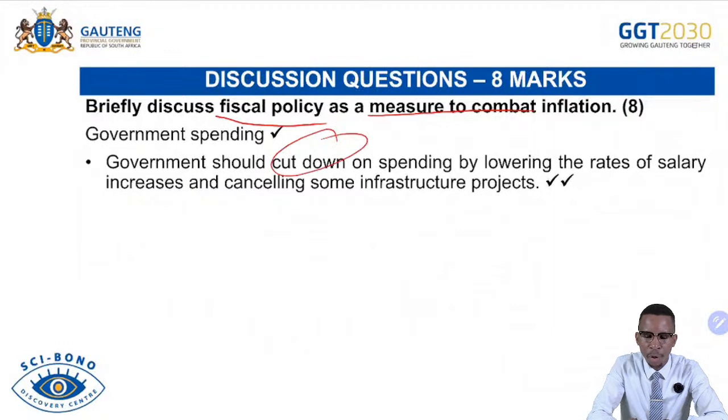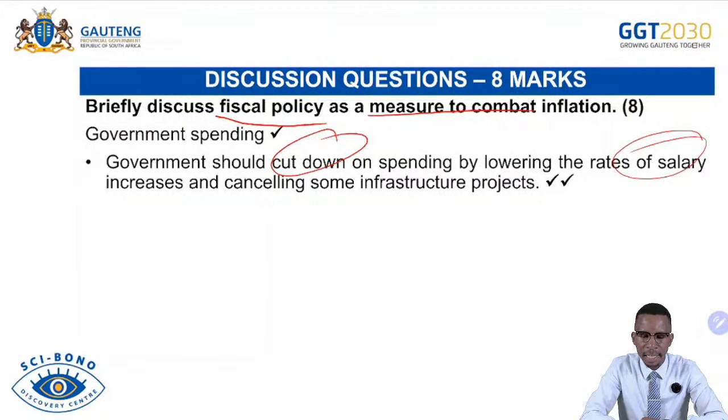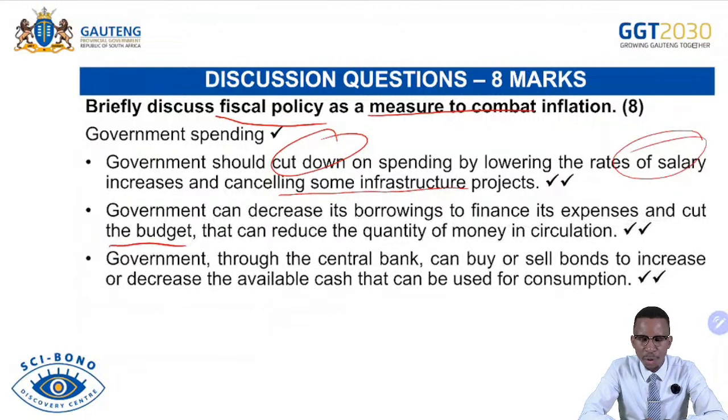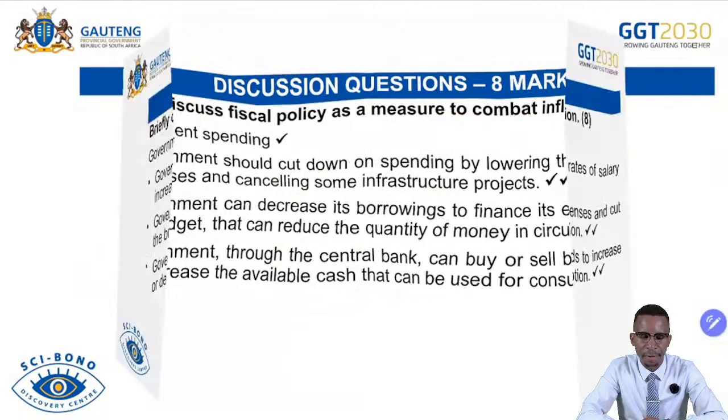What can the government do to deal with government spending? It should cut down or reduce government spending, basically on wages and salaries, also cancelling some infrastructure projects that were in place so that there will be less employment opportunities, less disposable income, and less demand for goods and services. Government can decrease its borrowing to finance its expenses and cut the budget. That can reduce the quantity of money available in circulation and money allocated for the budget, and there will be less demand for goods and services. Government through the central bank can buy or sell bonds to increase or decrease available cash that can be used for consumption.